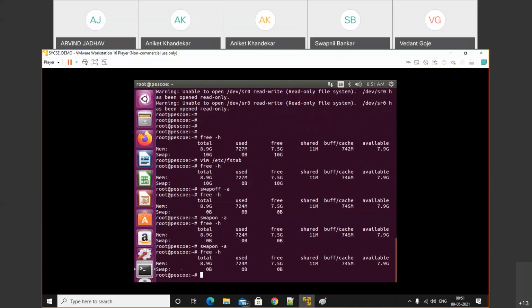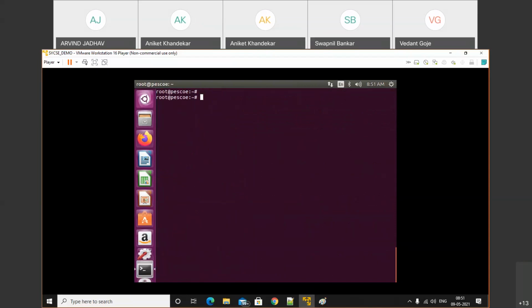Now check out, we don't have swap memory. We turned on that particular swap, but still we don't have swap memory. Why? Because we disabled the settings from /etc/fstab. Also we deleted the partition. So now let's check how we'll create the partition.